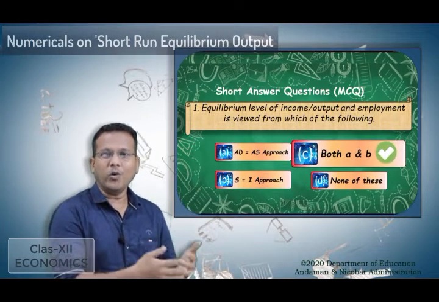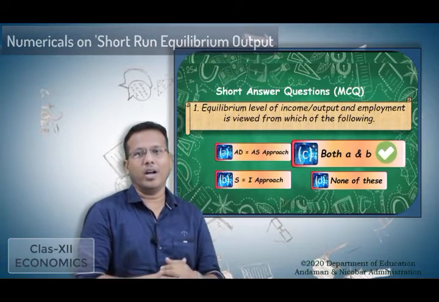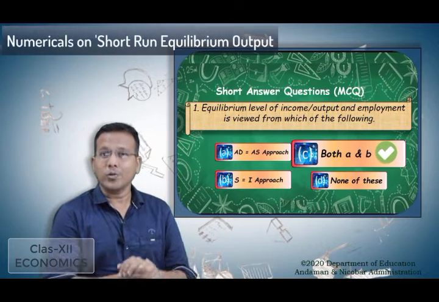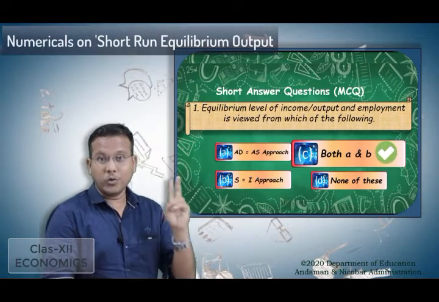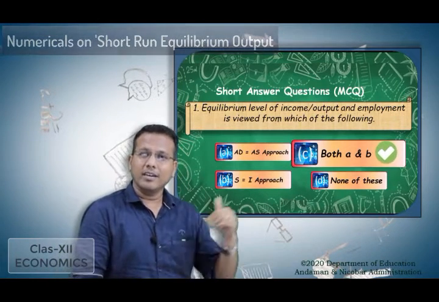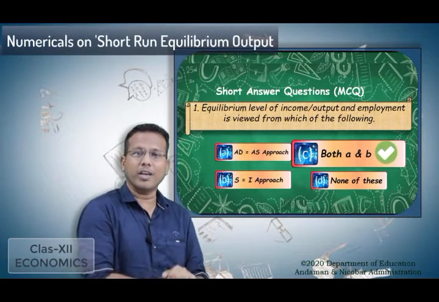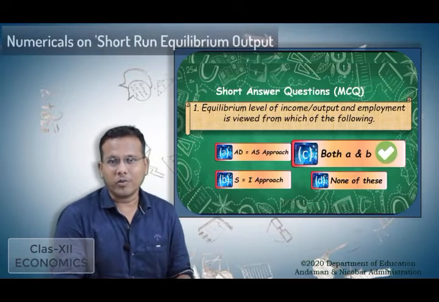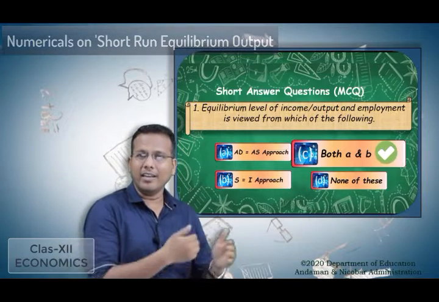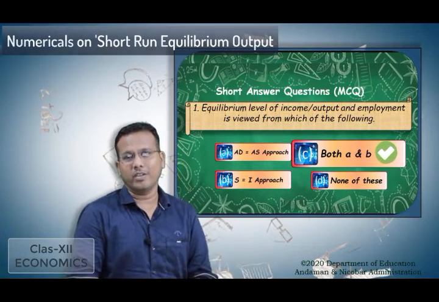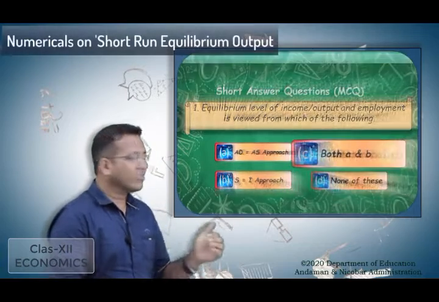So when you want to find out the equilibrium level of income and employment, that can be found with the help of two approaches that we have studied in our earlier episode, that is the AD equal to AS approach and the S is equal to I approach. Now look at the next question.